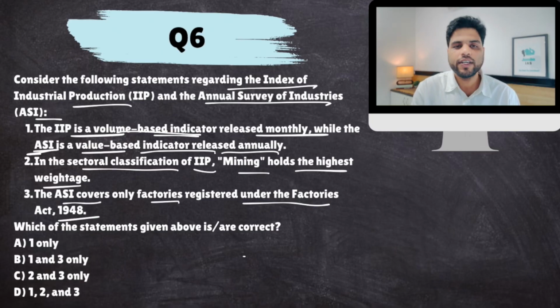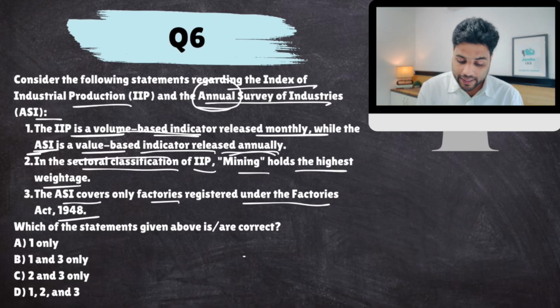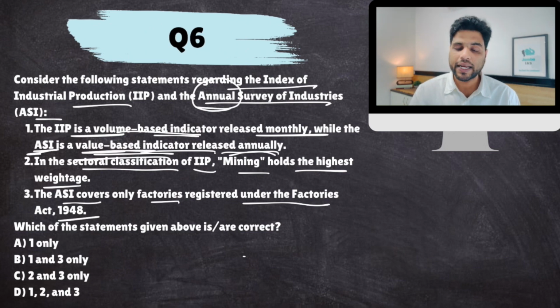Whereas annual survey of industries, as the name suggests, is released annually and it is a value-based indicator. Remember this. And because it is a value-based indicator, it checks the balance sheets, accounting sheets of formal companies. Annual survey of industries checks formal companies. So this is correct. Now, next.